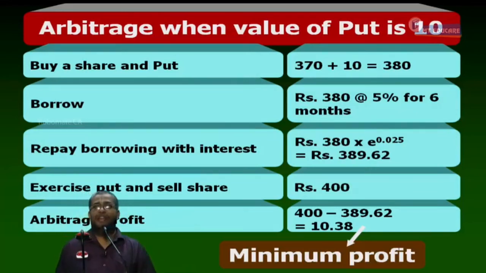Present value of profit is equal to 10.38 into... Tell me, is this profit received today or after 6 months? After 6 months. So present value of profit is equal to 10.38 into e power minus 0.025. Tell me, what is e power minus 0.025?